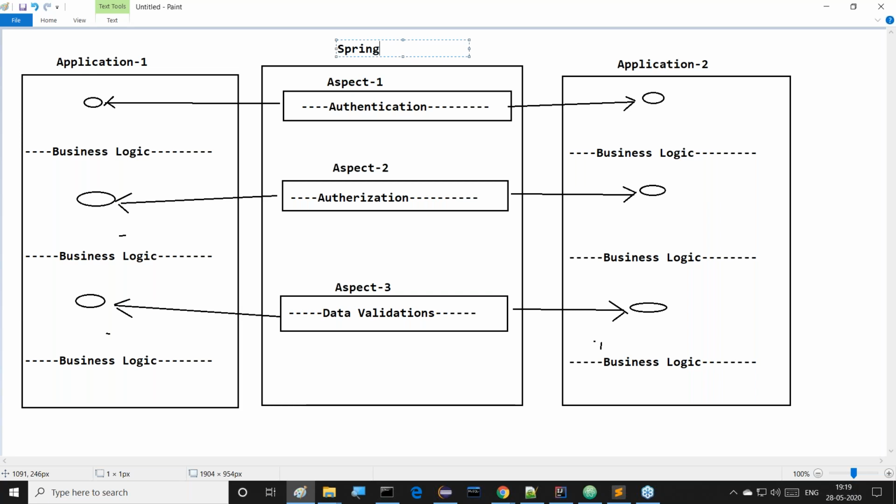Yes, aspects are nothing, sir. Internally they are Java code only, internally object orientation only. Aspects are internally Java code and object orientation code only. But a mechanism is applied to improve shareability and reusability. So aspect orientation is more than object orientation, but basically the coding part and everything is as per object orientation only. A set of rules and regulations are applied over object-oriented programming in order to improve reusability and shareability. That's it. Good.